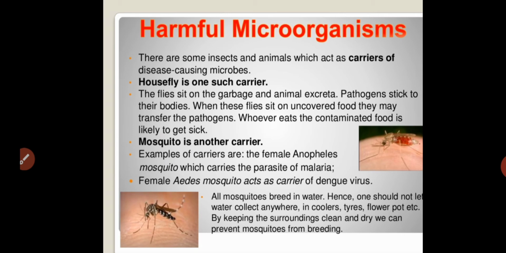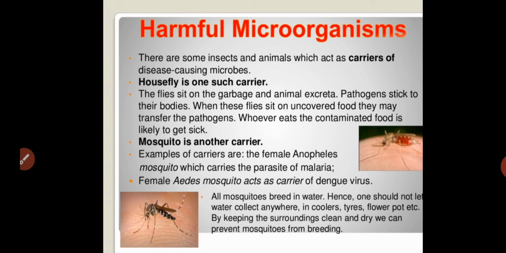When these flies sit on uncovered food, they may transfer the pathogens. Whoever eats that contaminated food is likely to get sick.